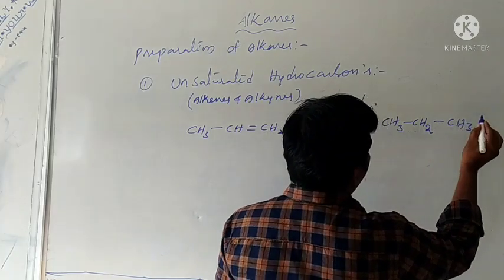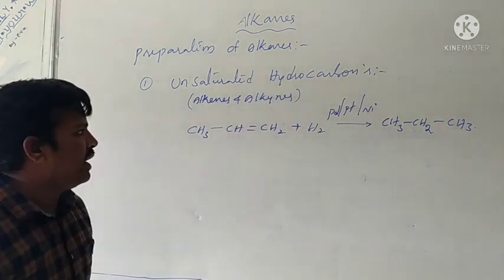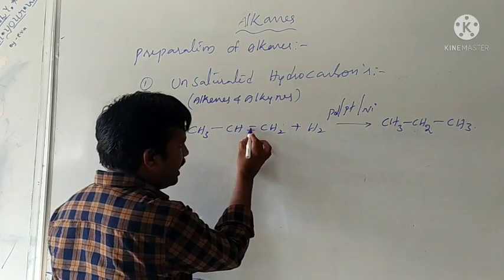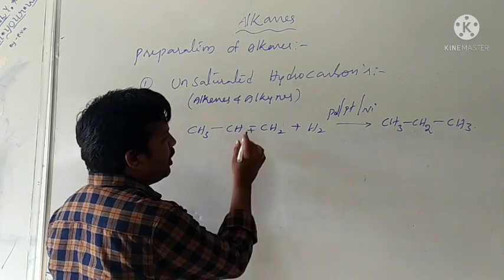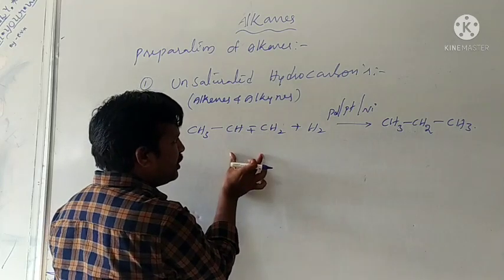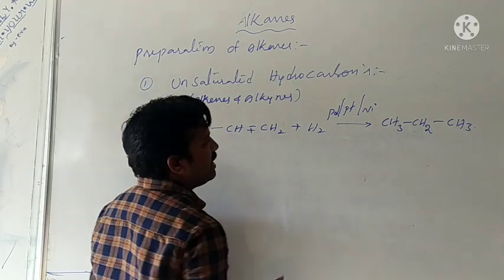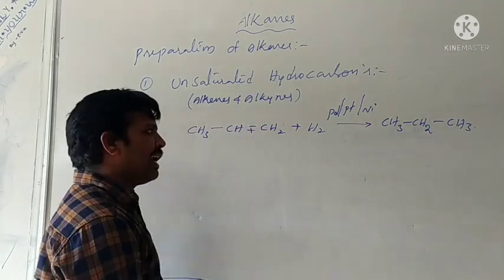That is CH2, CH2 becoming CH3, CH3. A hydrogen is simply attached here, the pi bond breaking here, and hydrogen is simply attached to the two double bonded carbons. That becomes an alkane.